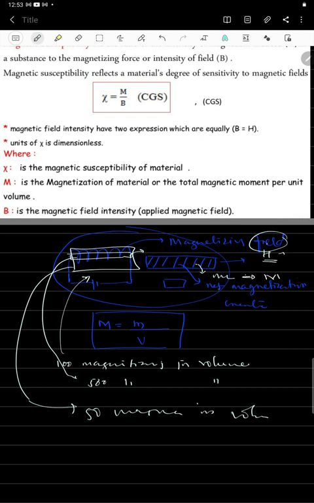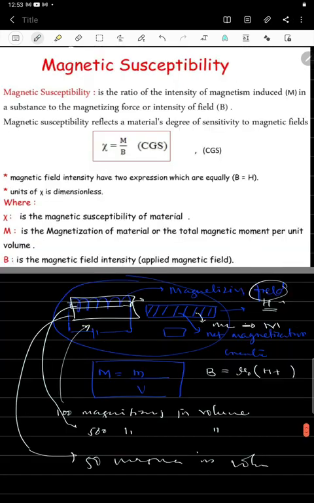And then the total magnetic field we have calculated, that is mu into bracket H plus M. Why is it like this?